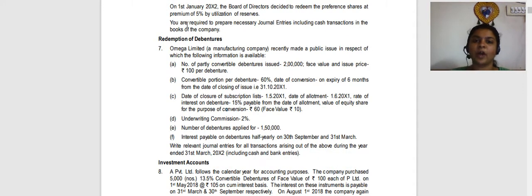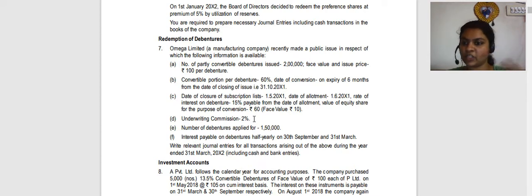Now first, how many debentures are being issued? 2 lakh debentures at rupees 100 each are being issued. However, if you see, the number of debentures that are applied is only 1,50,000. But there is this underwriting commission. Now friends, what is this underwriting commission?